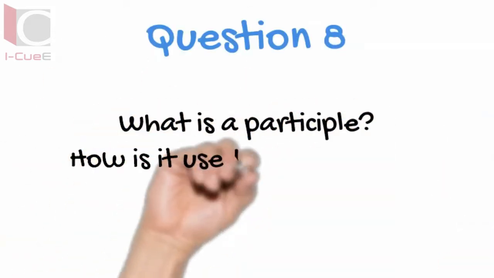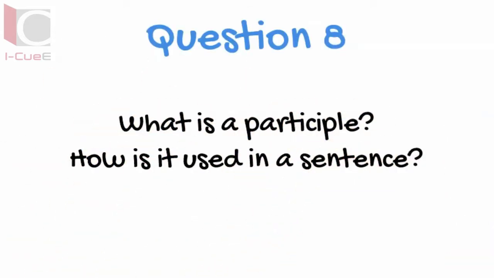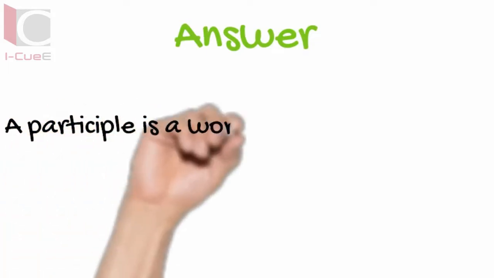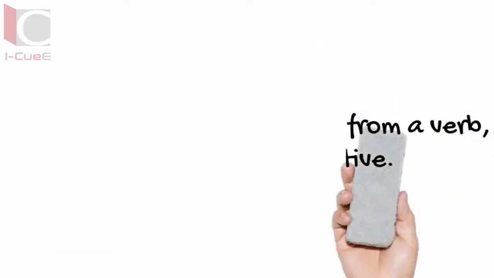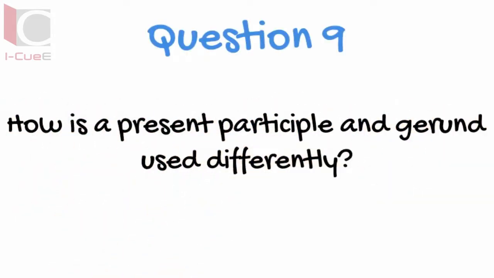What is a participle? How is it used in a sentence? A participle is a word formed from a verb, but used as an adjective. How are a present participle and a gerund used differently?